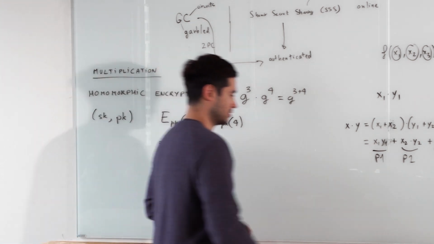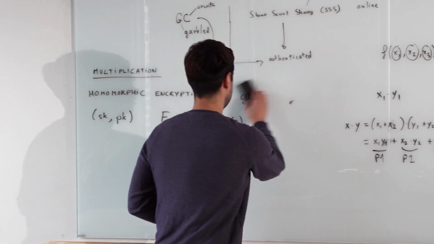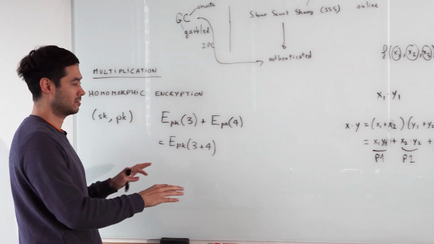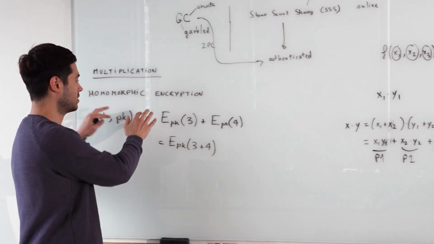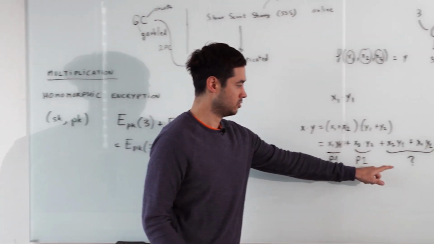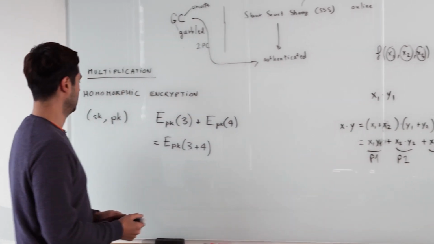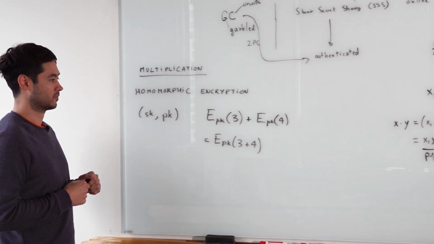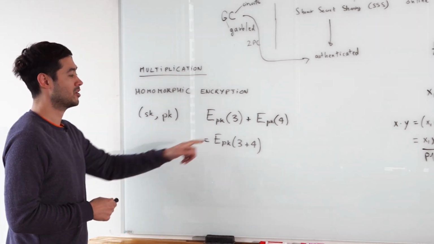Okay, so now that I've introduced homomorphic encryption schemes, we're just gonna assume that's the last time I'm gonna explain anything about them. We're just gonna assume we have such a scheme, and then we're gonna use it to see how we can compute this. So far so good. The only thing to watch out for is that it's not true just for 3 and 4, but of course for any two values.